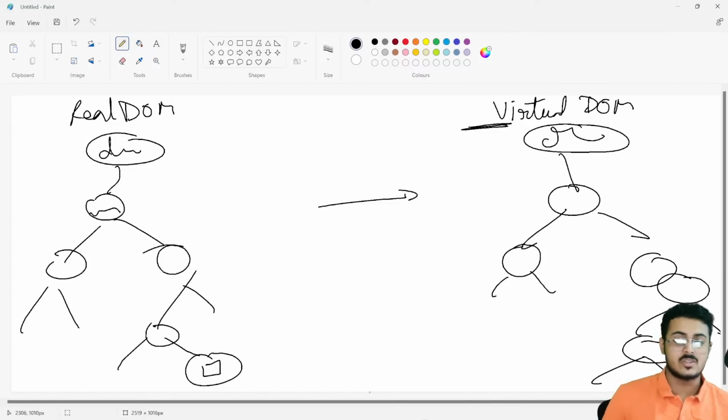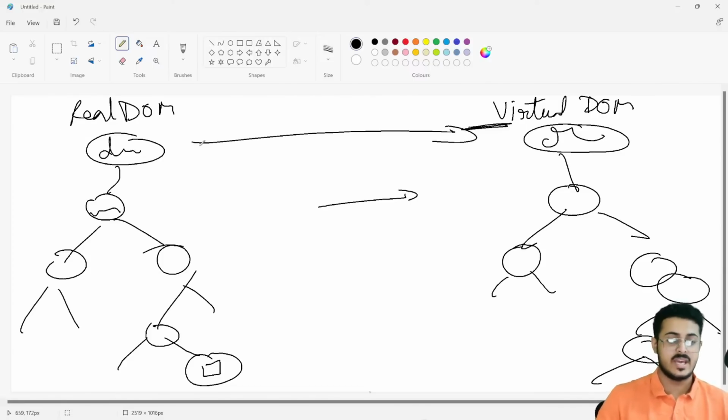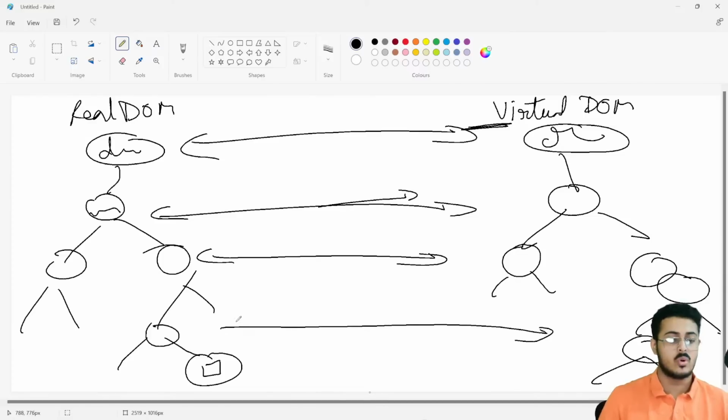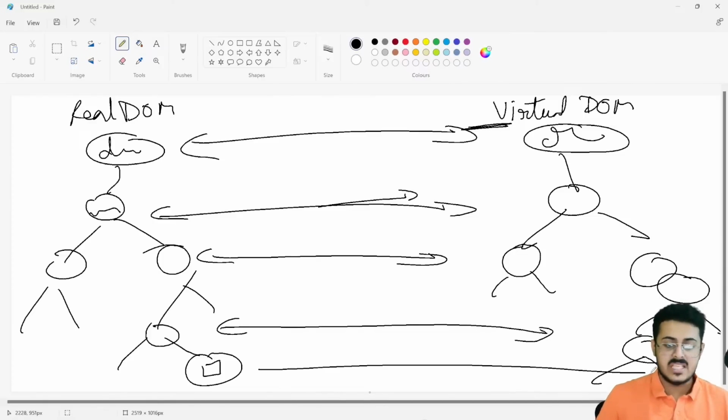Now, in this copied version of the real DOM, the checkbox is checked inside the virtual DOM. Now React will compare both the DOM trees, node by node. So okay, the first node is the exact same, the second node is the exact same, the third node is the exact same, the fourth node is the exact same. This particular node is different. So it finds that these two nodes are a bit different from each other.